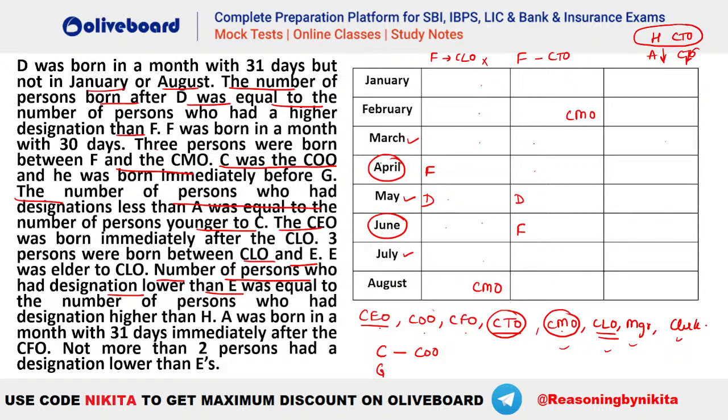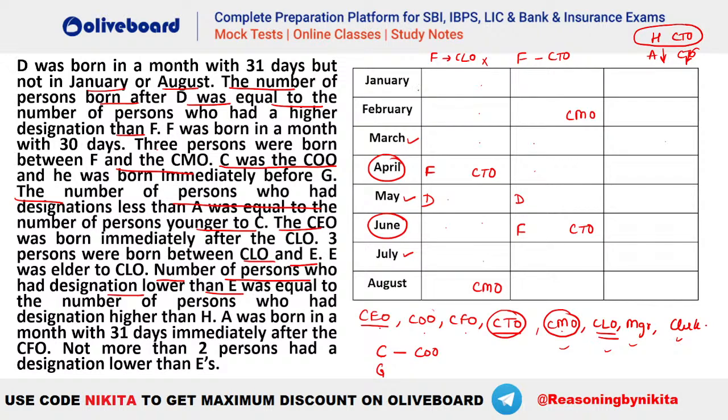ठीक है, F के लिए क्या है? CTO है. So you can see F is the CTO. Let's write it down. So F is the CTO. ठीक है, 3 persons born between F and CMO done. C was COO and he was immediately before G. That we will place later. Number of persons who had designations less than A is equal to the number of persons younger to C. We will check that out. CEO was immediately after CLO. अभी हमारे पास नहीं है. 3 persons are born between CLO and E was elder to CLO.